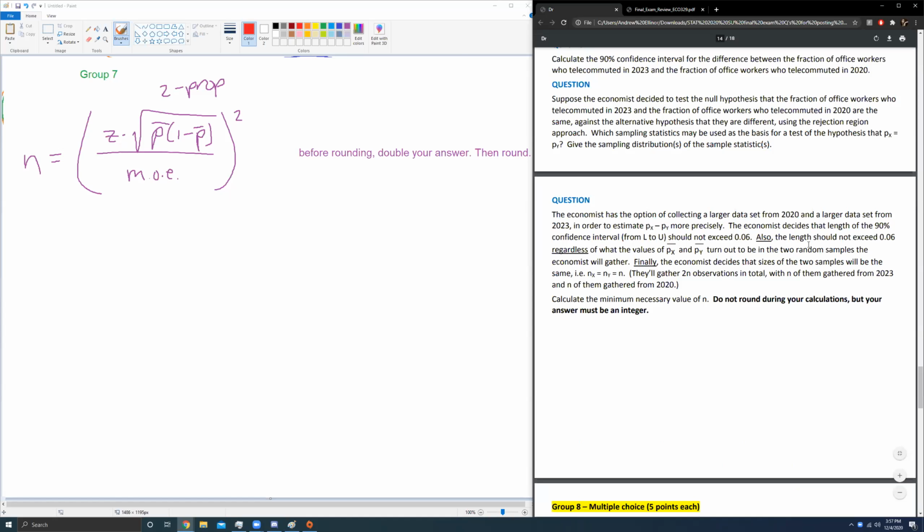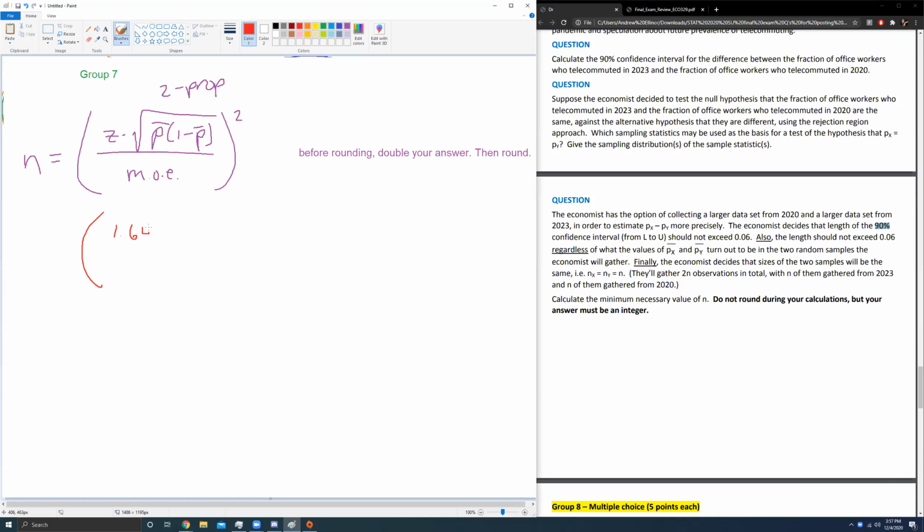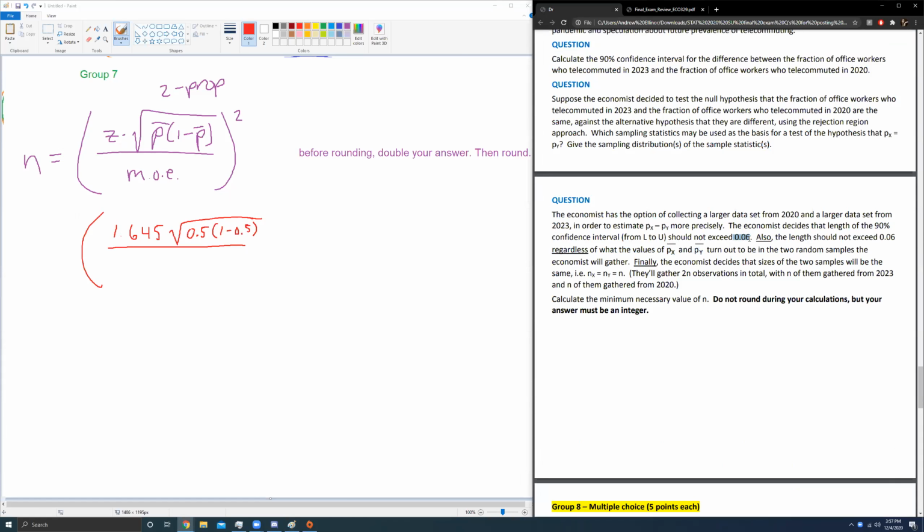I assume this is a 90% confidence interval. Yes, it is. So we still have 1.645. That's our z-score. It says, regardless of what the values of px bar and py bar turn out to be, that's telling you that p bar is 0.5. Remember, if it says regardless of the values of p bar, then we assume p bar is 0.5. Our desired margin of error, be careful, it's not 0.06. The length needs to be 0.06. That means our desired margin of error is 0.03. We're going to square this.